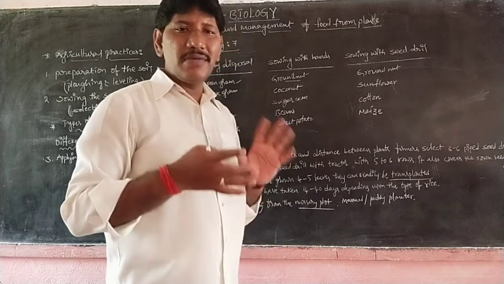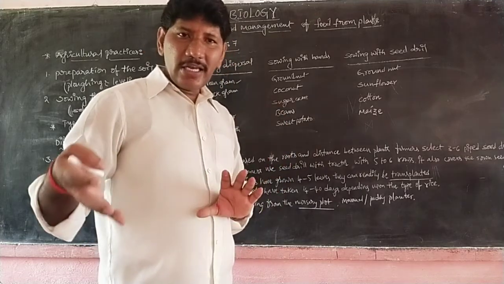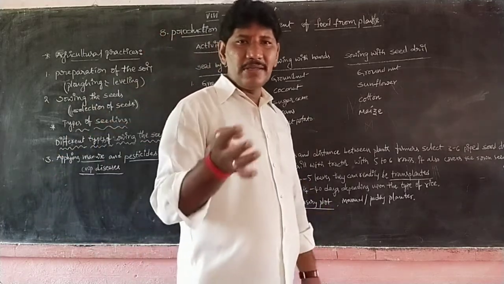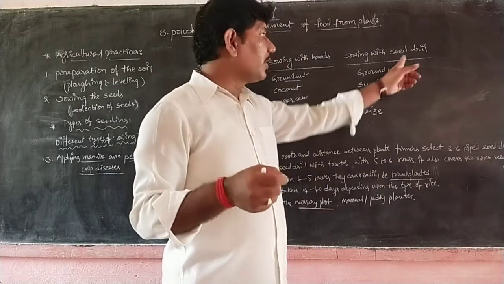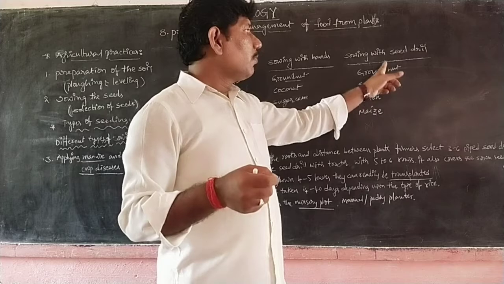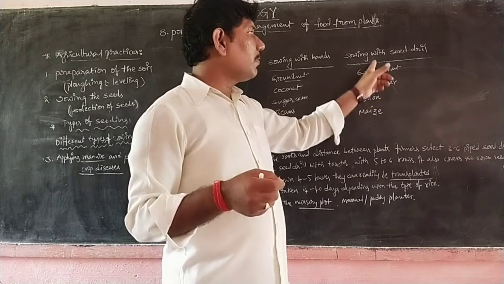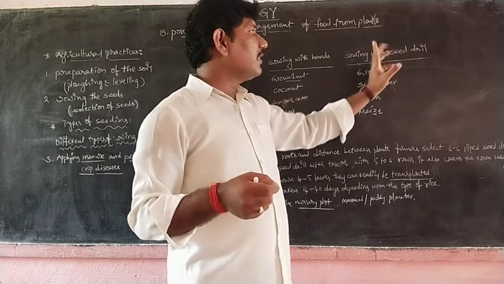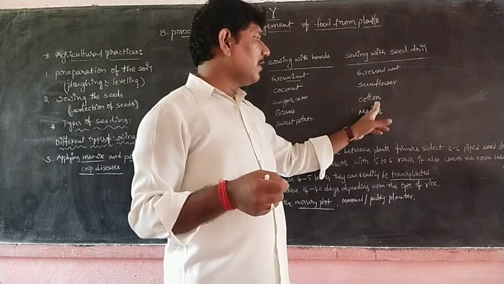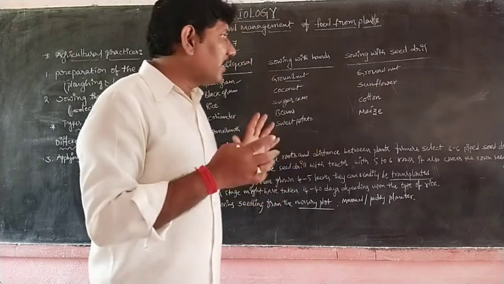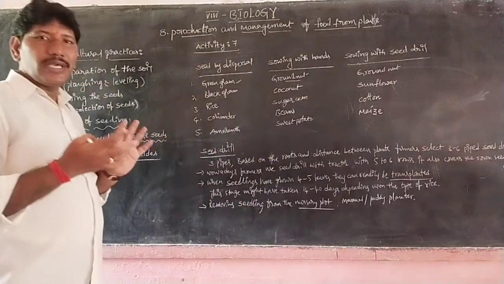Actually nowadays we are having the seed drills. After ploughing and leveling, we are sowing the seeds with the seed drill. The crops sown by this seed drill method are groundnut, sunflower, cotton, and maize. So these are the different types of sowing methods.